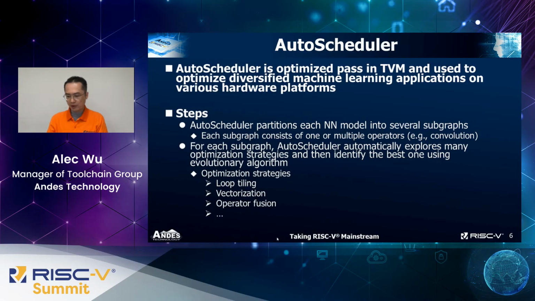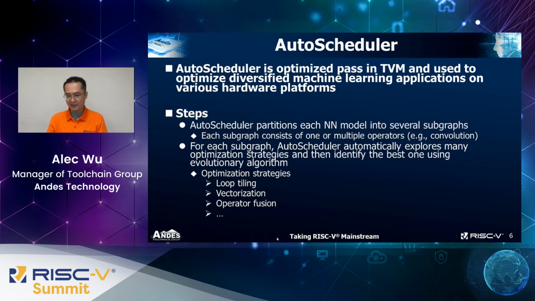AutoScheduler is an optimization pass in TVM used to find the optimized solution for a given machine learning model. The main steps of AutoScheduler are two. The first one is to partition the given machine learning model into several subgraphs.